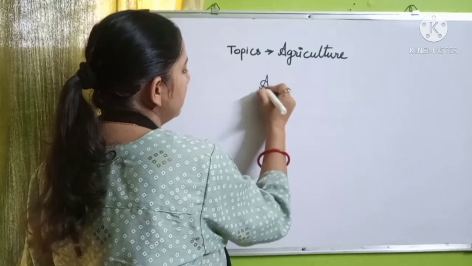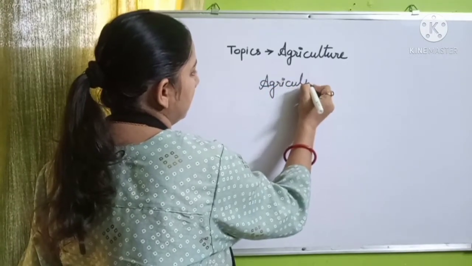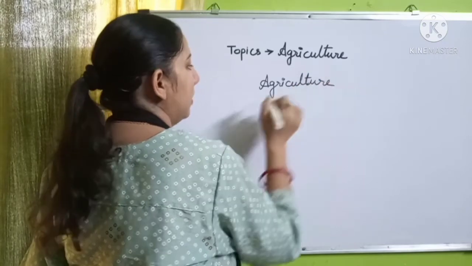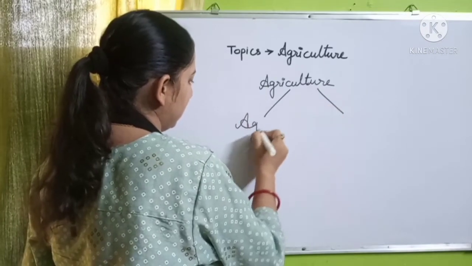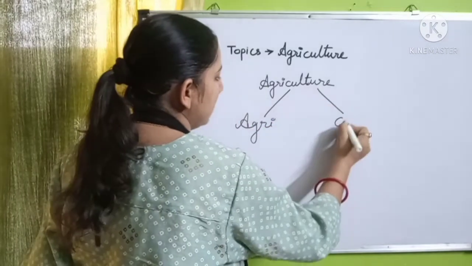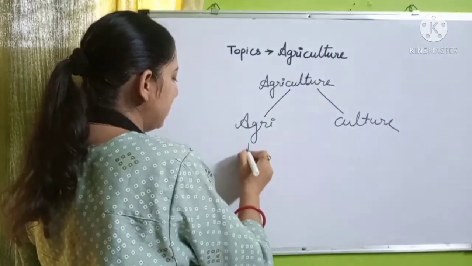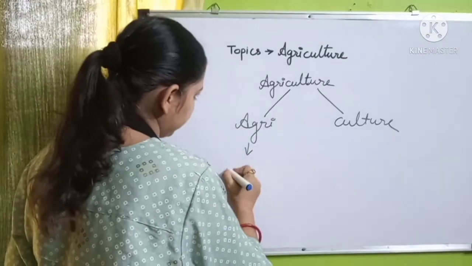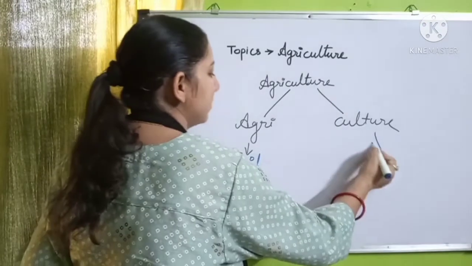Where agriculture means, the word agriculture is divided into two parts, that is agri and culture, where agri or ager means soil and culture means cultivation.